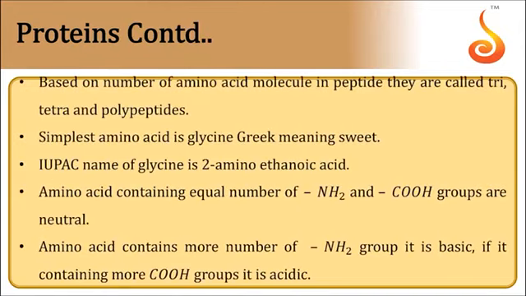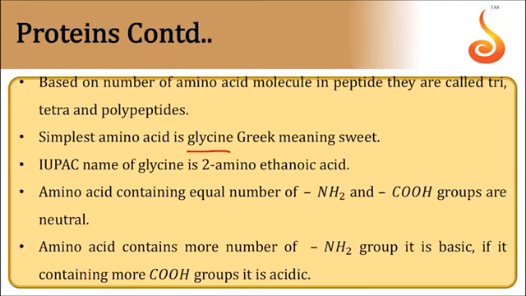Based on the number of amino acid molecules in the peptide, they are called tripeptides, tetrapeptides, polypeptides, etc. If two amino acids join with each other through one peptide bond, that is a dipeptide. If three amino acids join with one another through two peptide links, that is a tripeptide.